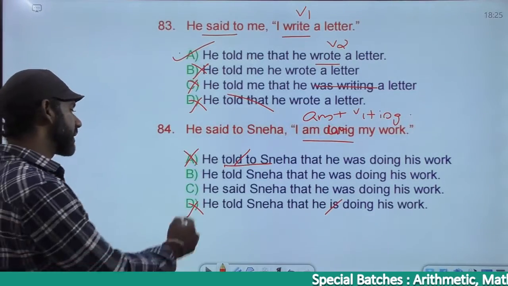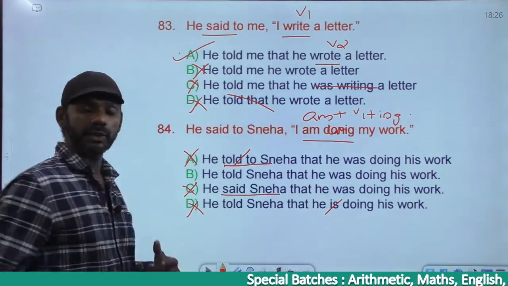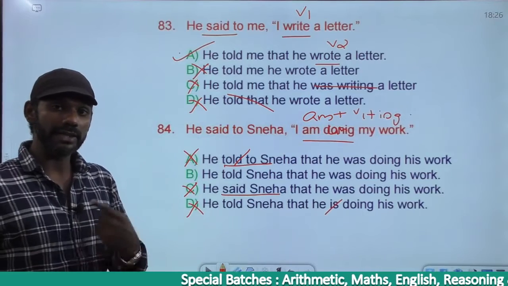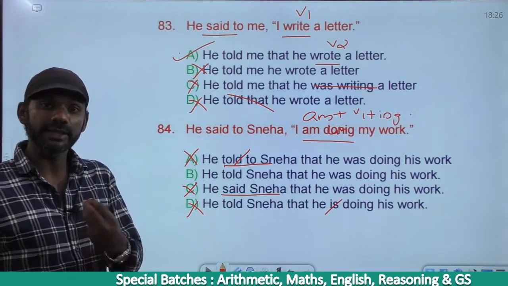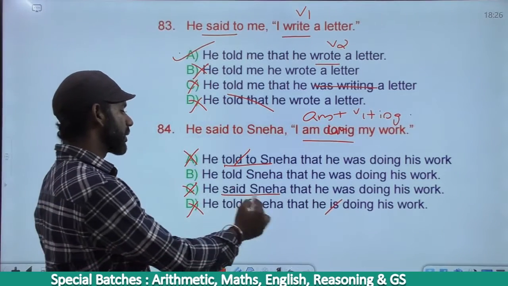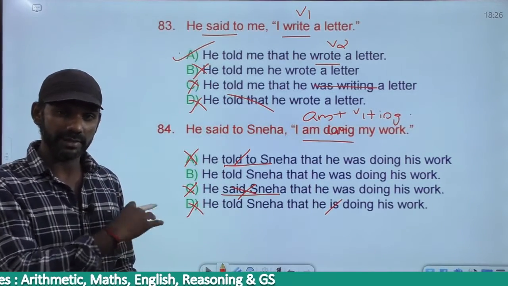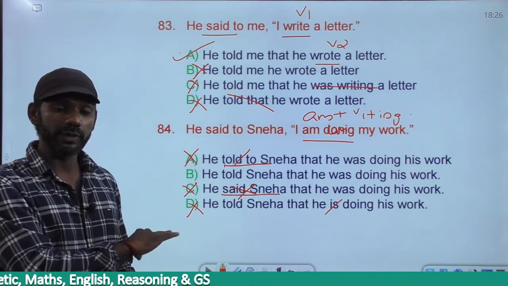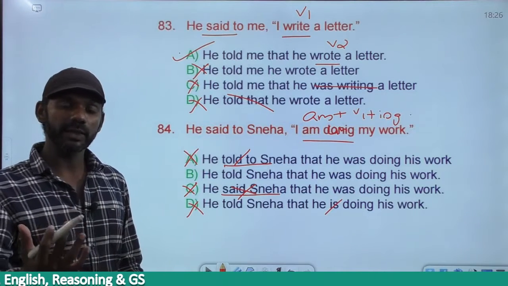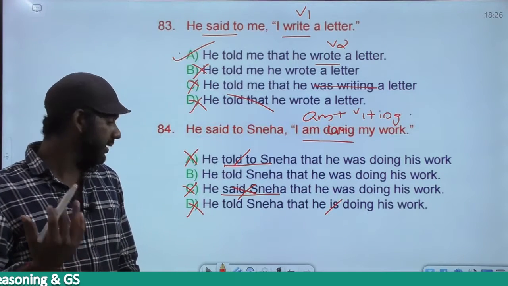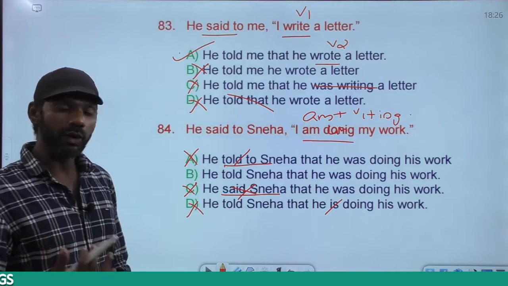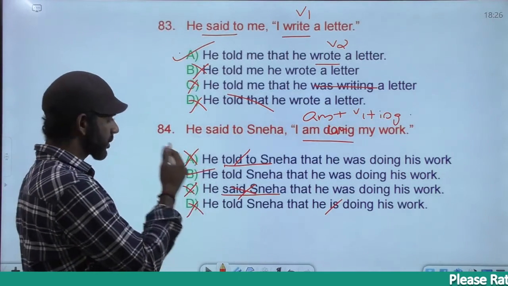Option C is eliminated. C says said Sneha. I told you is correct, or else I said to you. Said you is a wrong usage. Said you, say you, will say you, we discussed these in the previous question, two questions before. Will say you, I say you, I said you, all these are wrong, eliminated. The answer must be option B.